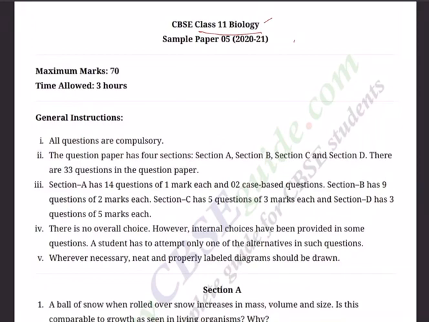As we all know, we are revising the entire syllabus of class 11th biology in the form of sample papers, and you may recollect that we have done at least 2 rounds of revision. One is in the form of assertion reasoning and another is in the form of sample papers. Already we have answered 4 sample papers, and today we are going for the 5th one. And this sample paper of CBSE is especially for 2020 and 21 batch.